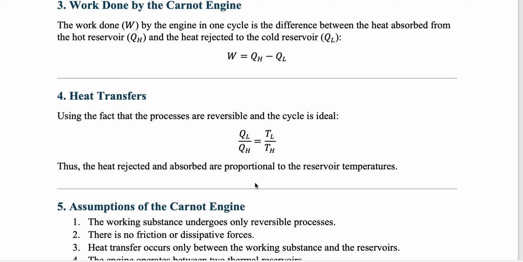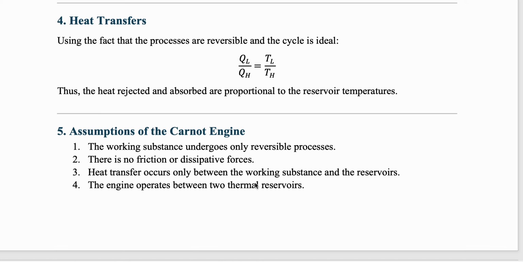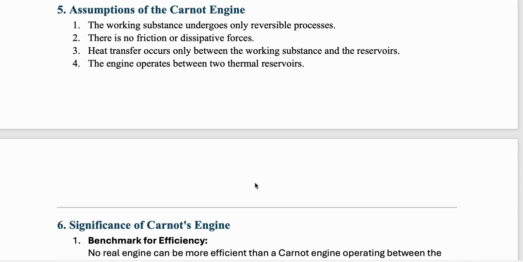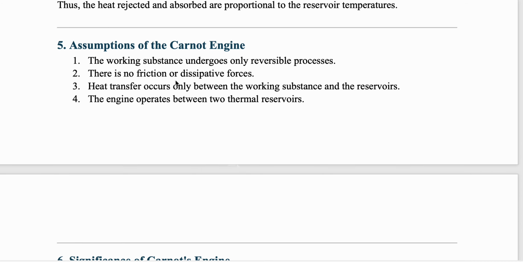So when we talk about the Carnot engine, we have to assume certain things, which is important because it's basically an ideal engine. The working substance undergoes only reversible processes, which is actually not a fact for a non-ideal or real system, okay. This is an ideal system, so the working substance undergoes only reversible processes. This is the first thing. There is no friction or dissipative forces. That's quite obvious. Basically what happens is, if it wants to go back to the same point, the original point, there should not be any loss. If there is any loss, it cannot go back to the original point.